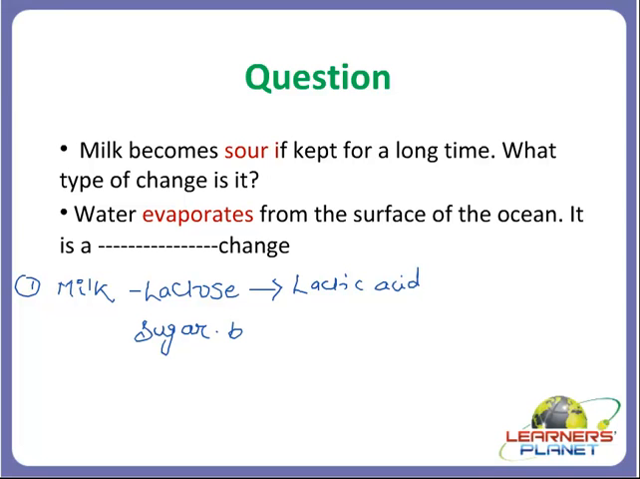Now this is acted upon by microorganisms like bacteria, and this bacteria is changing what? Lactose to lactic acid. Okay, now because of this lactic acid, your milk is becoming sour. Got my point? So what type of change is this? This is a chemical change.